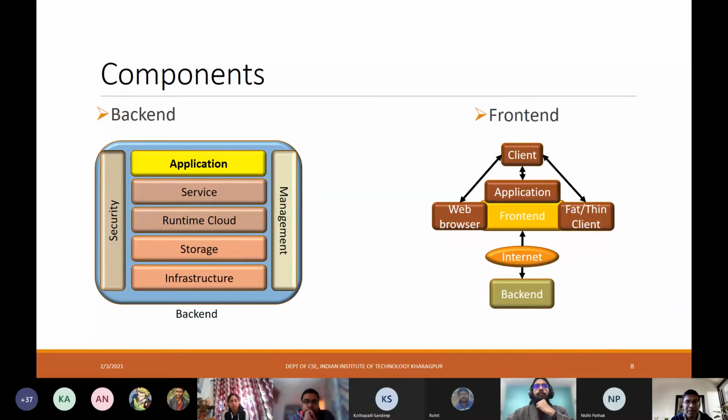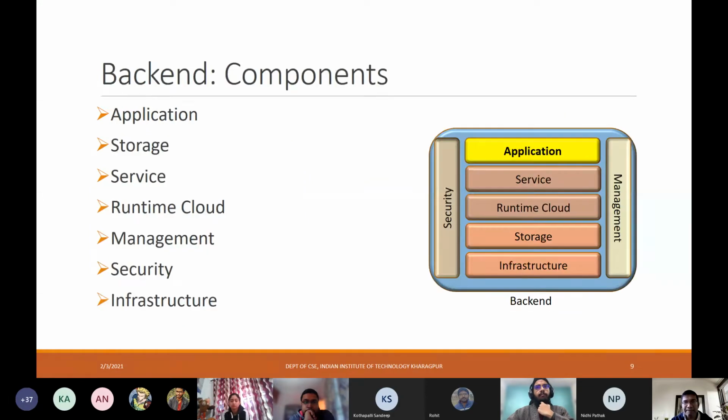So we'll take up one by one and try to understand. This is what components are used in the backend and the components used at a high level in the front end. So pictorially you can see over here. Let us take up each of them one by one. We'll start with the backend first.